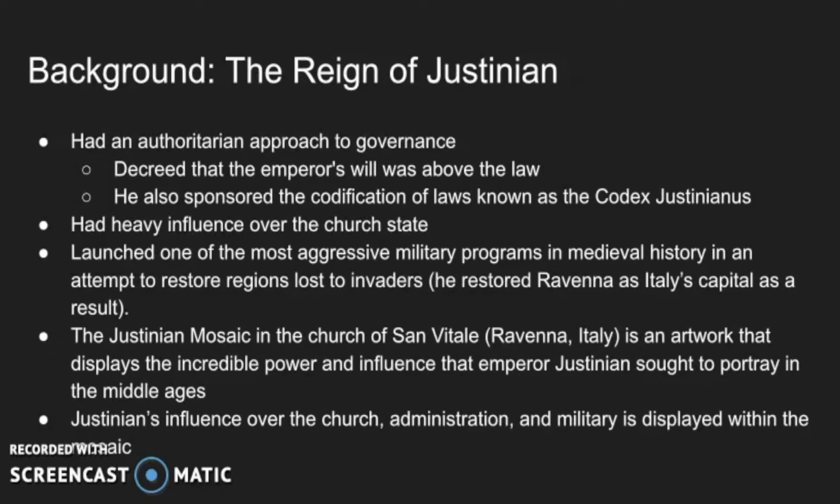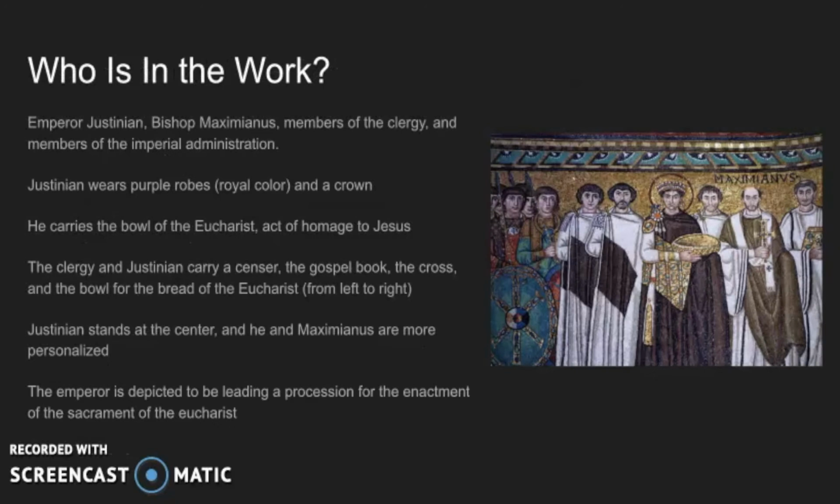The Justinian Mosaic is an artwork that portrays the incredible power and influence that Justinian had over the church, the administration, and the military, and we can see this in symbolism. In this work, you can see Emperor Justinian in the middle, Bishop Maximianus on his right, members of the clergy behind Maximianus, and members of the administration to his left, as well as the military to the far left.